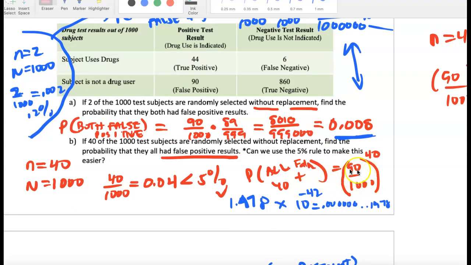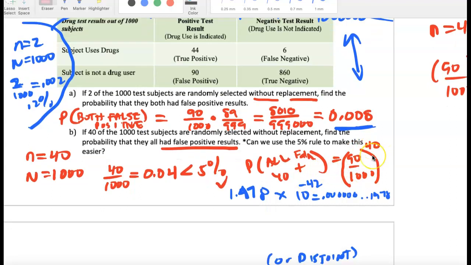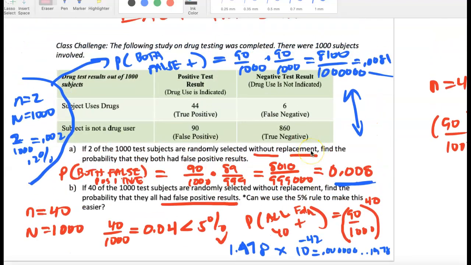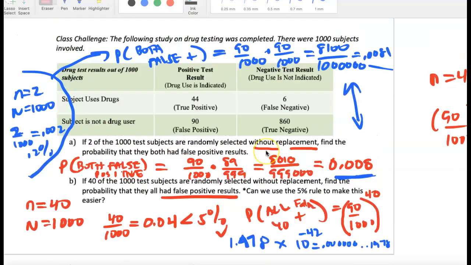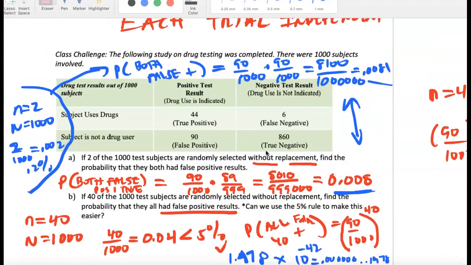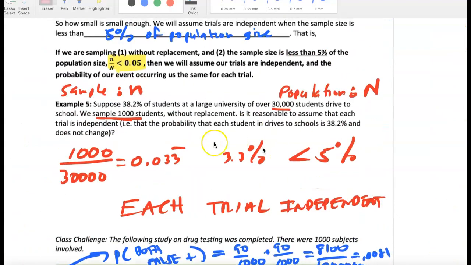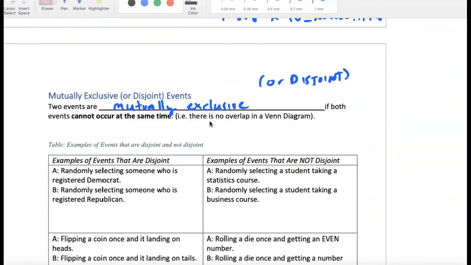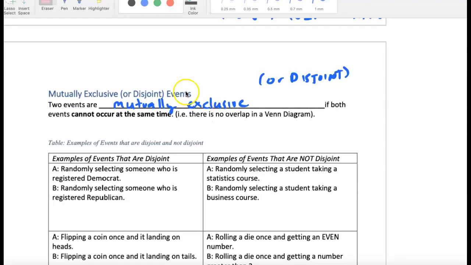So it makes the calculation much easier to do. We can just raise it to the power of 40. So again, take a look at this. You'll practice it on homework, but this idea is important in statistics, especially assuming independence. Makes our calculations much easier to do once we meet those conditions.